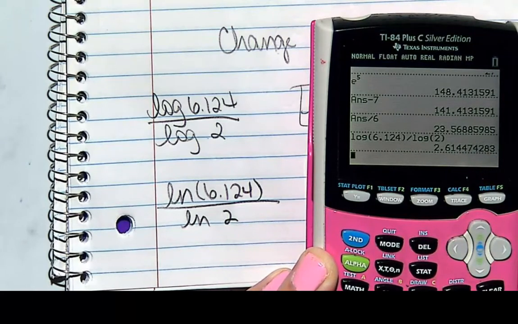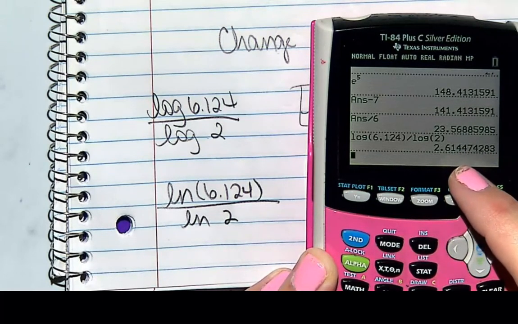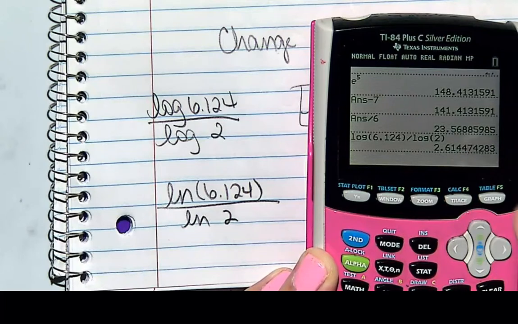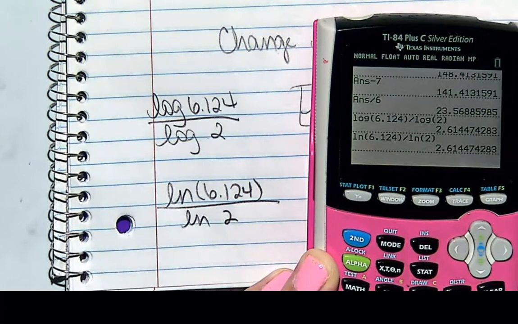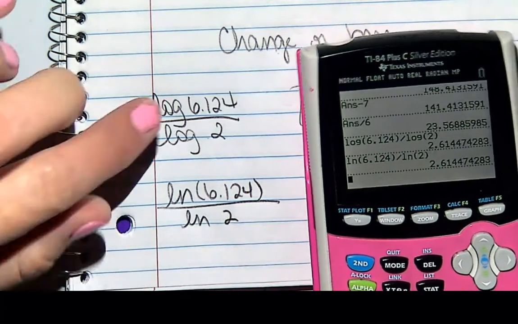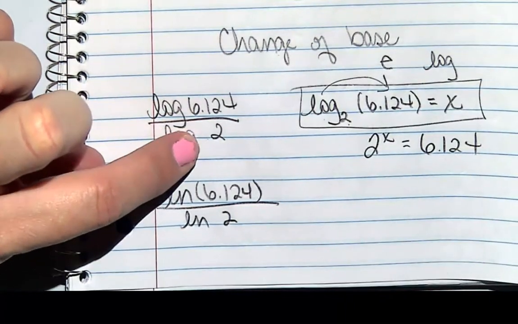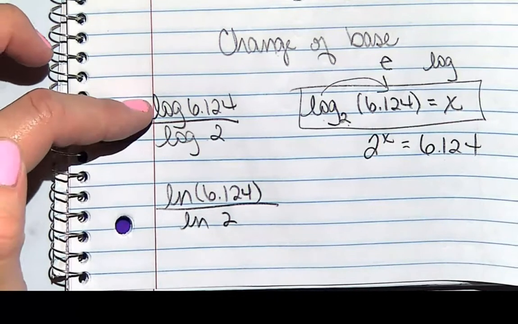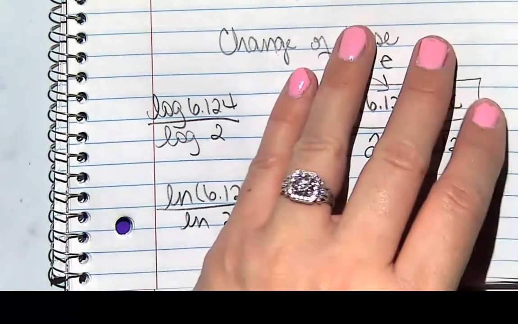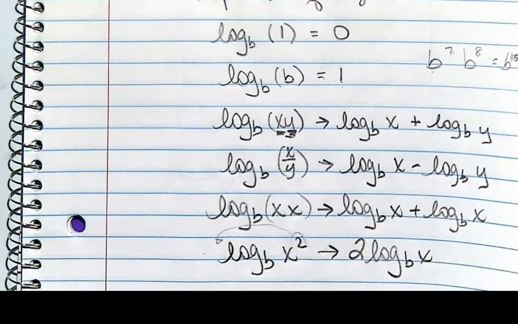Okay, and that should make sense because I'm looking for an exponent between 2 and 3. On this one, if I poke natural log of 6.124 divided by natural log of 2, what do I get? I get the exact same answer. So I don't care if you poke the common log button or the natural log button, as long as you poke them consistently. Don't put one of them on top and one on the bottom. That'll mess everything up. All right, so we're going to practice. We're going to see if we can get through this thing in one fell swoop.